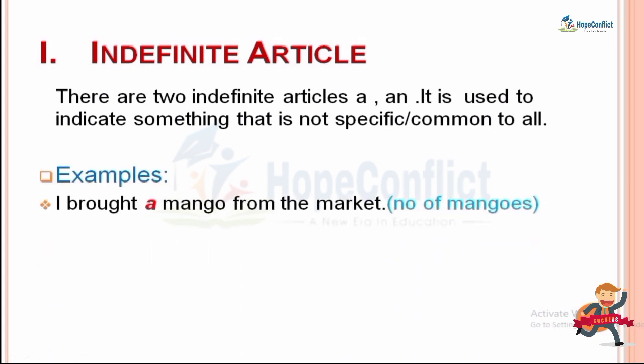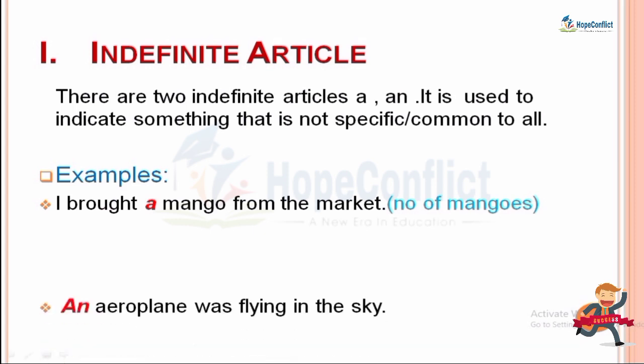Okay, now I have some of the examples, which is I brought a mango from the market. Here we have the noun. What is our noun? Which is mango. Okay, here our noun is mango. बहुत सारे mango में से I brought a mango. So it is a common noun. So in this common noun we use the article a.